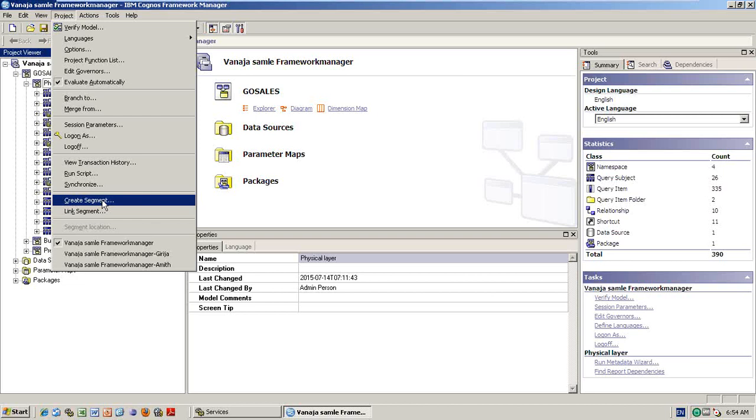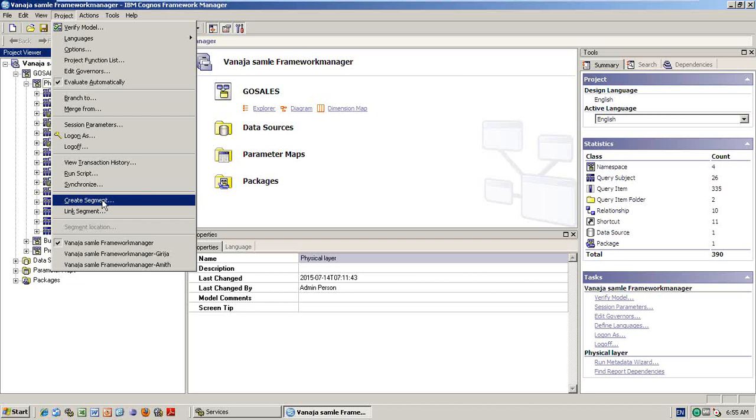So you want to give them access to the physical layer, so that in future, if you add some tables, they will be able to upload those tables into their model. Here the team leader is doing the work and team members access it. Remember, I'm just using the words team leader and team member; it's not like that. It can be one project's people to another project's people.